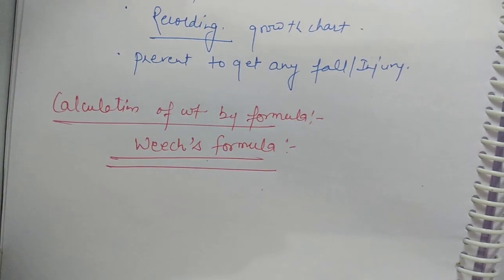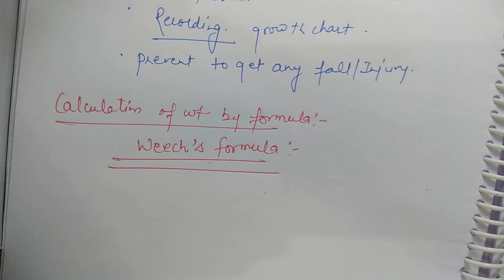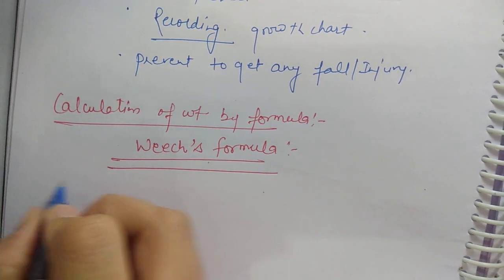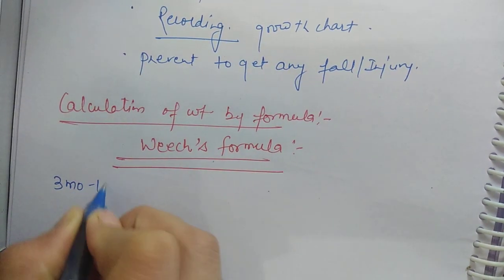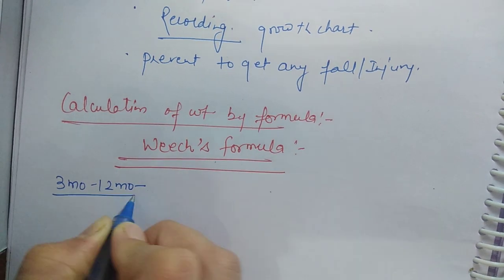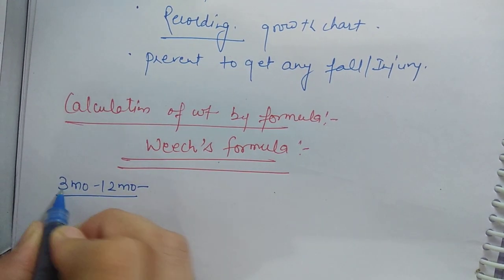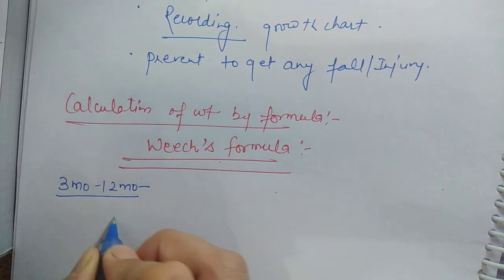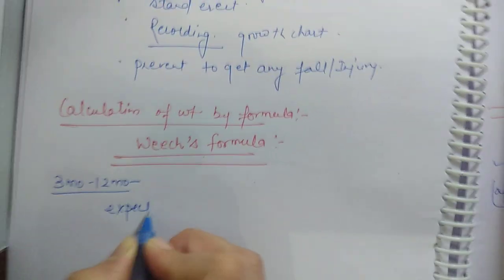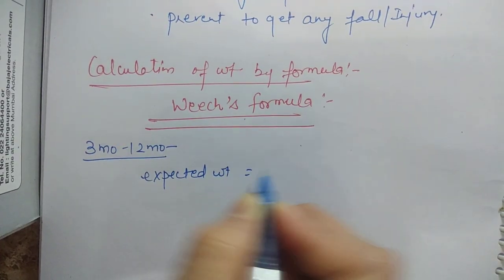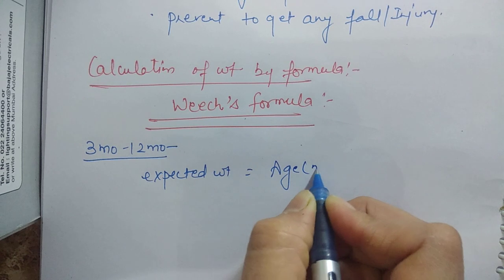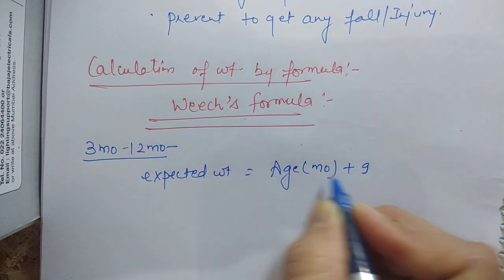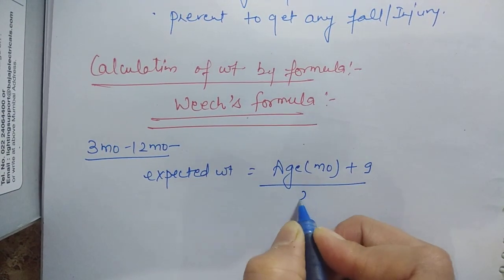According to the age, formulas have been given. The first formula is for 3 months to 12 months of age. When the child is 3 months to 12 months of age, the expected weight is equal to age in months plus 9, divided by 2.